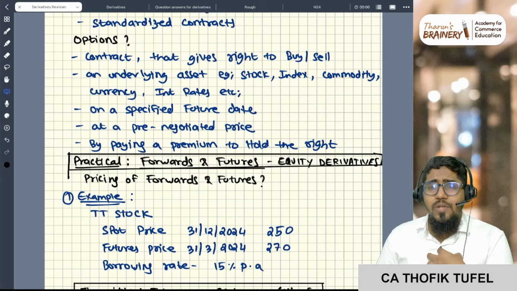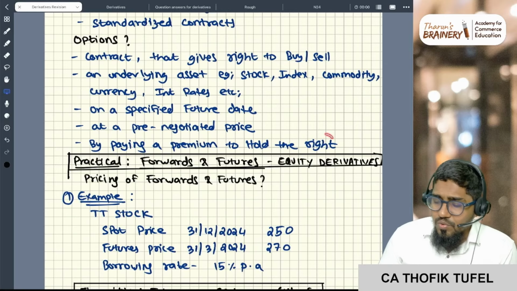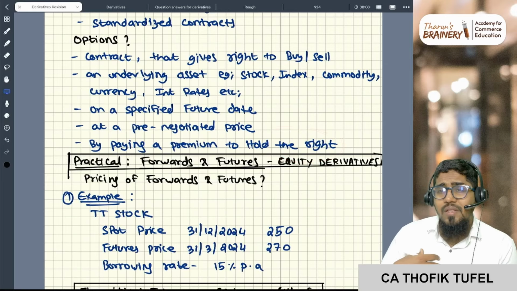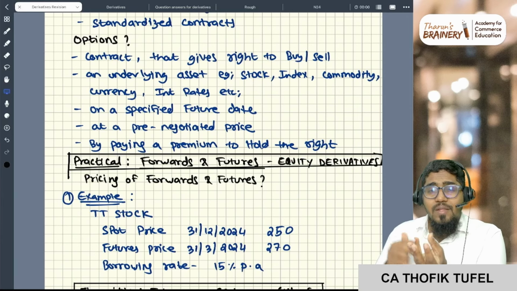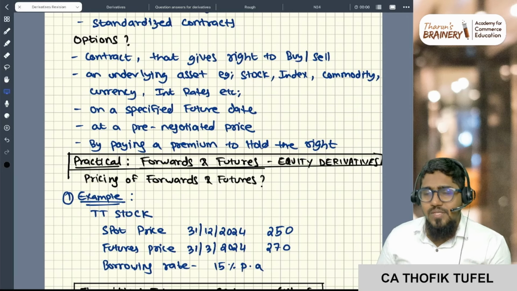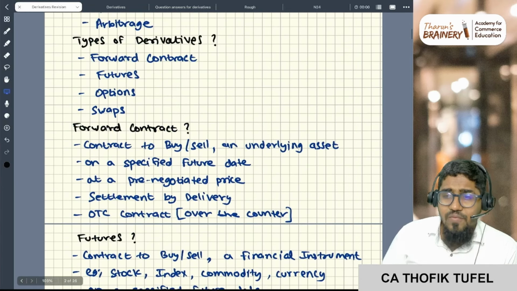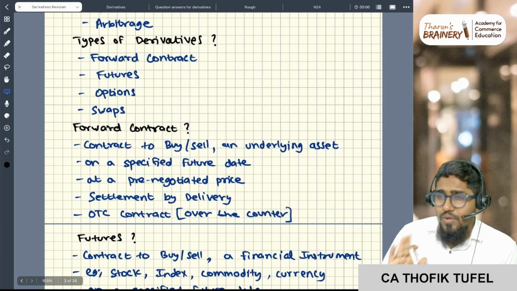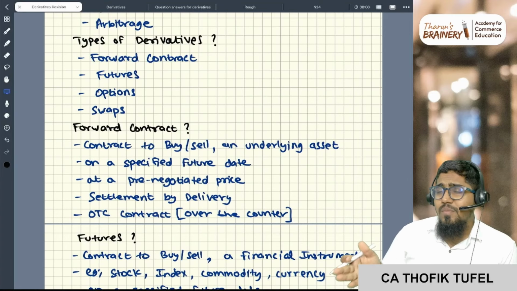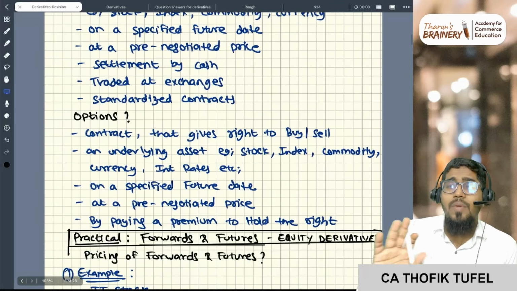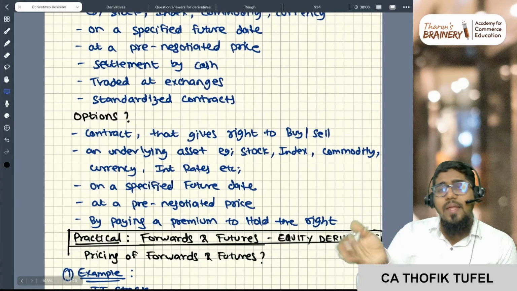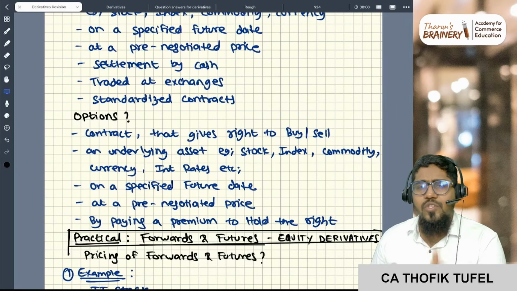Now, because you have an option, you have to pay a premium to hold this right, correct? If someone is giving you the right, for the right also there is some value. That value is called the premium and you have to pay some price. In futures and forwards, you don't have to pay a price upfront. After 3 months, you just pay the settlement. But in options, today you have to pay a price to get that option. And then you exercise or lapse the option at maturity.